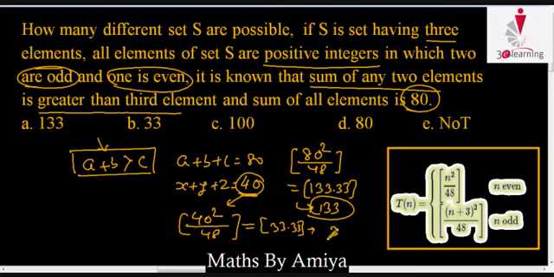So all integers 133, all evens 33. So two odd and one even is 133 minus 33. So we have 100 required cases. So for this, the answer is option C, 100.